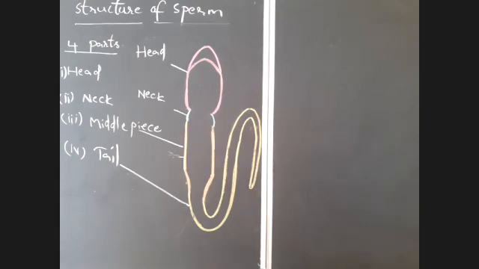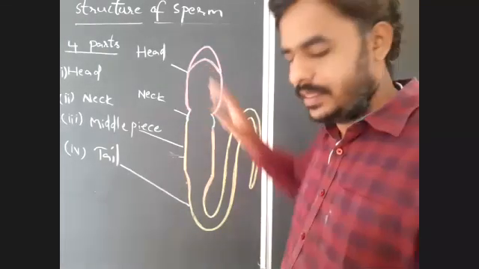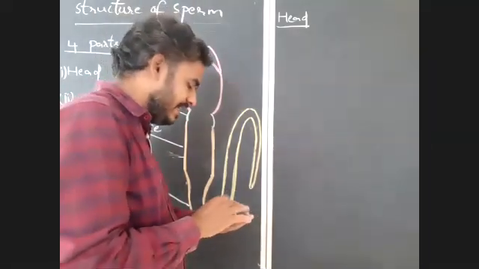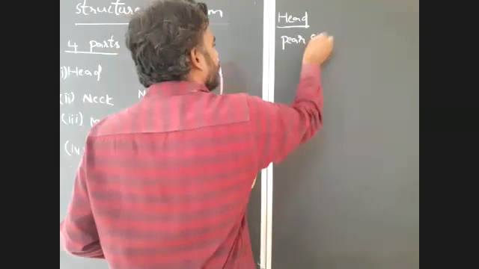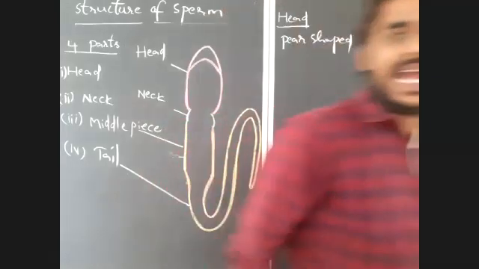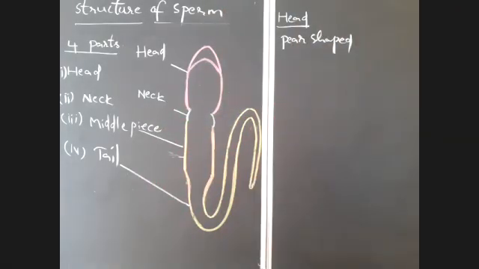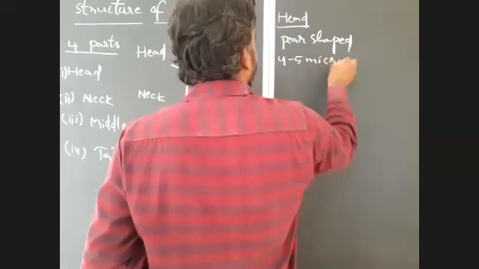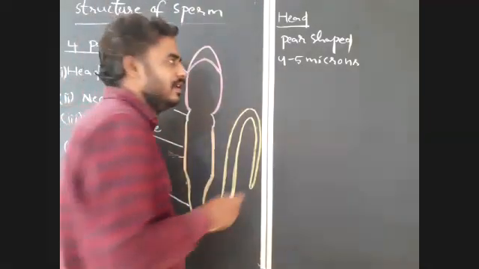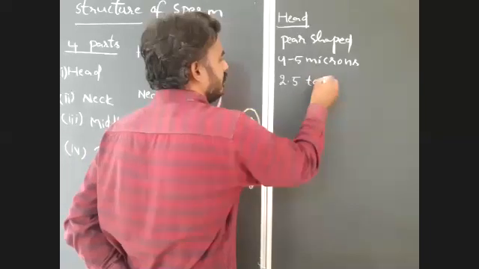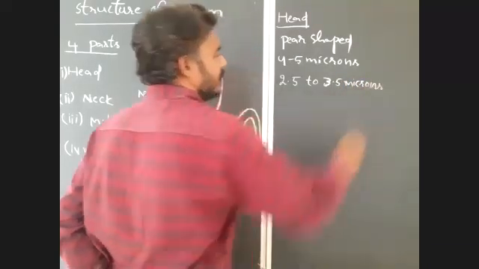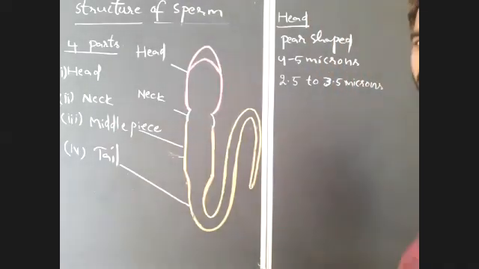So first we'll start with the head. The head is the anterior most flattened and pear shaped structure.